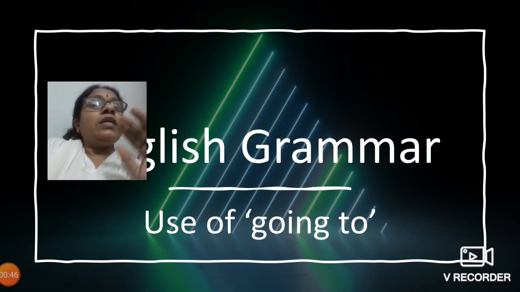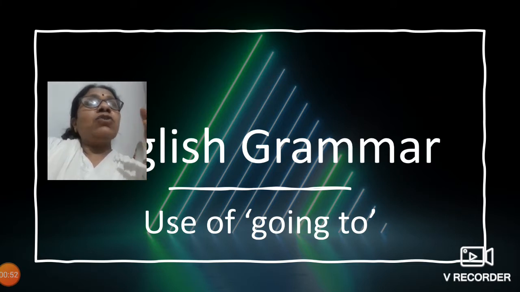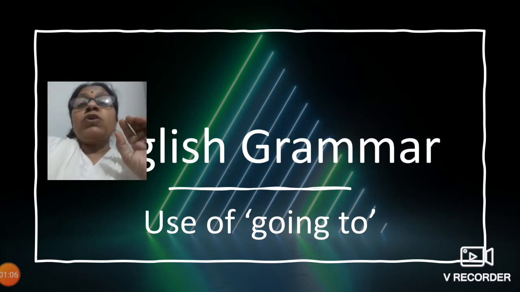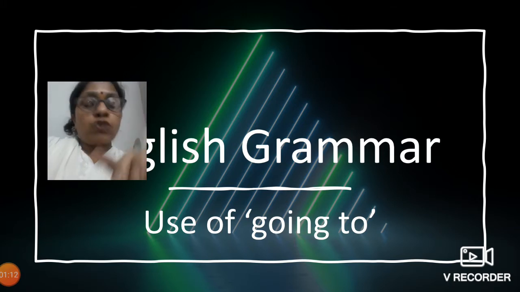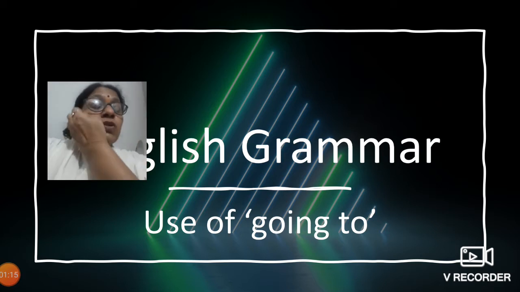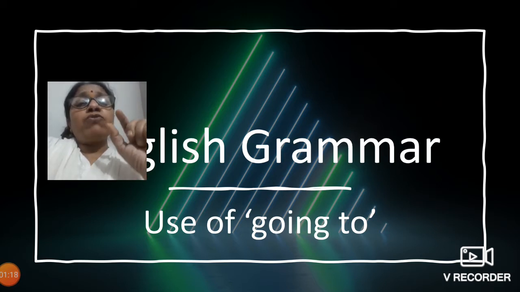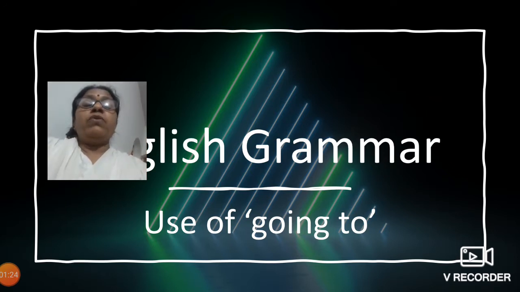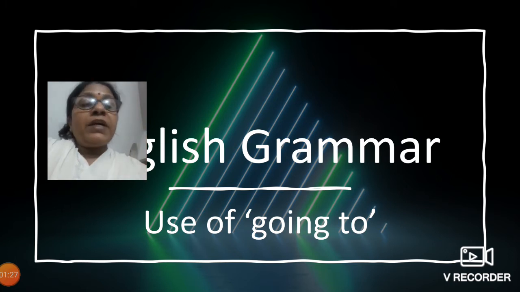Here, going to, or the pictures which are given over here, see it. First of all, remember that it's a tense form, and you're going to talk about the future tense: I will be going to my friend's house, I will be going to a picnic, I will be going to my auntie's place, something like that. But here you are not specific, you are not sure about it also, and at times you are sure, yes, you are going to do it, in both the ways. So here we have to use the word "going to" in question also and answer also. Now first let me explain this.